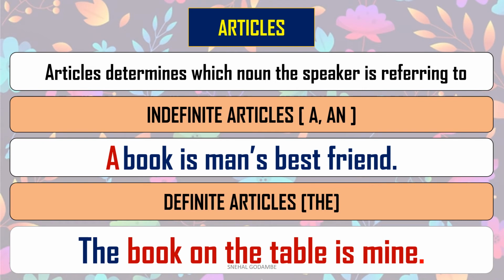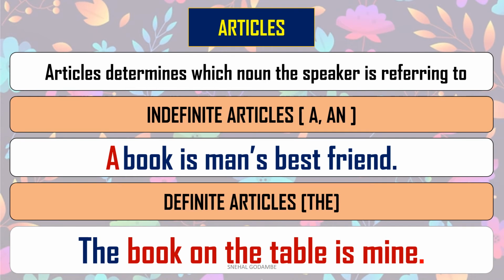Which book is mine? The book which is on the table. We are talking definitely about a book placed on the table. So this is known as the definite article. In this way, in a phrase or sentence, we use articles as determiners before the noun. Here book is the noun, and a and the are the articles.